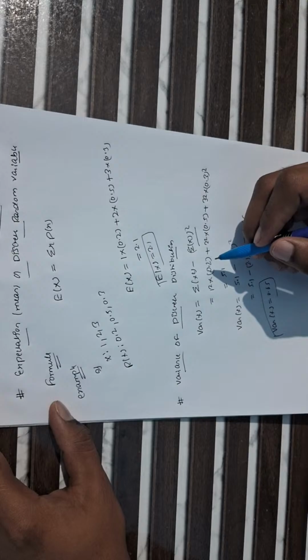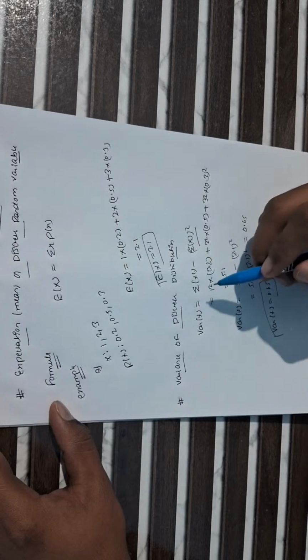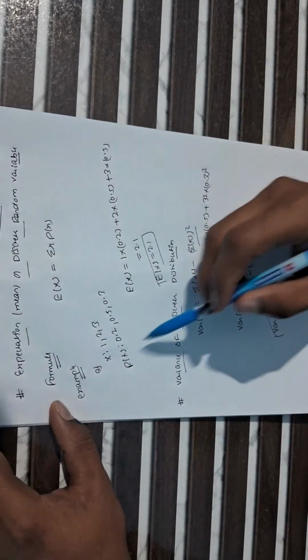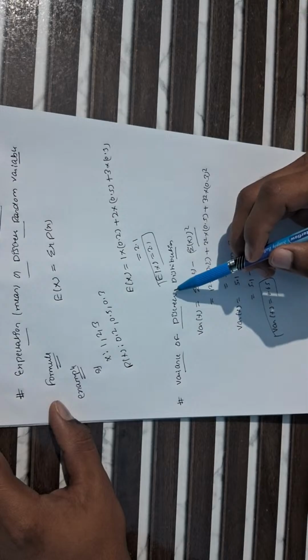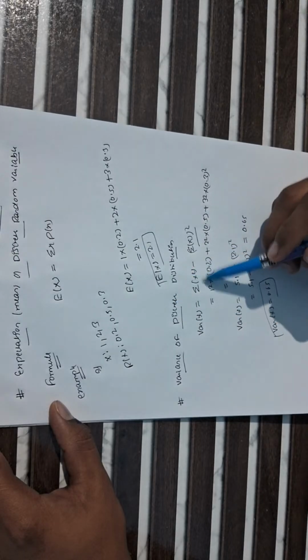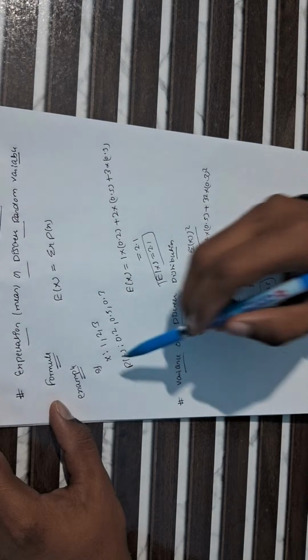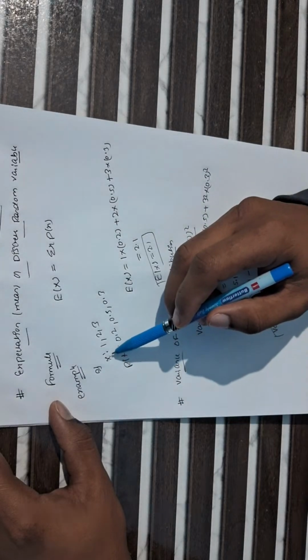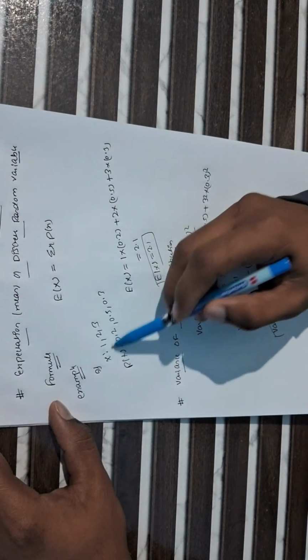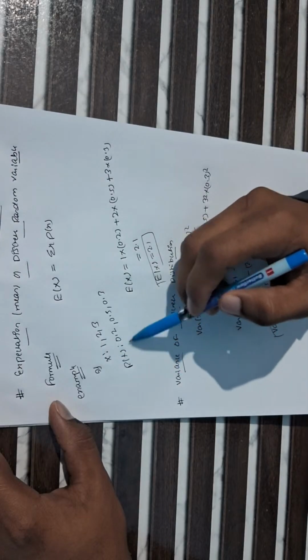One of the student comments is: how can we find variance in the first module? Variance is calculated from the discrete table given here. Variance equals expectation of x square, where x square comes from the table given here. It means 1, 2, 3. First we square these values and multiply by p of x, which is given here.